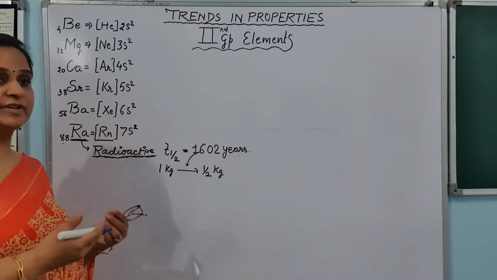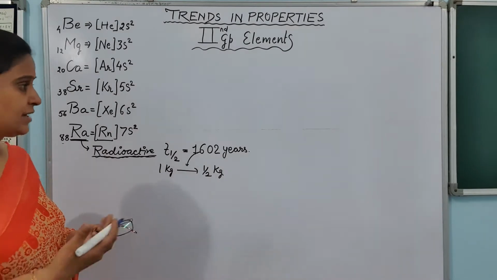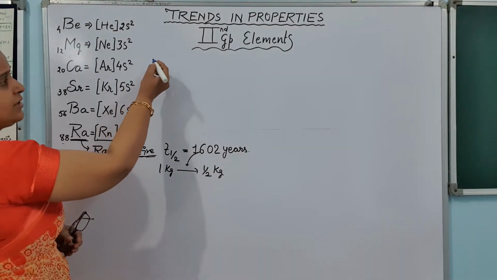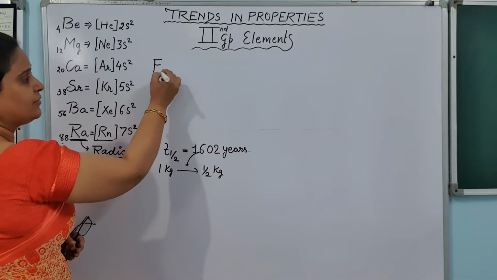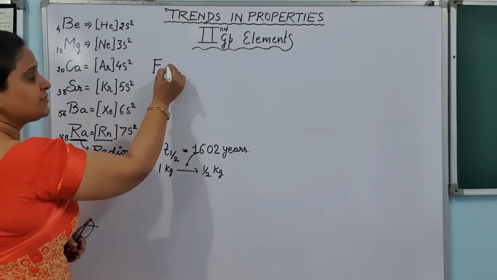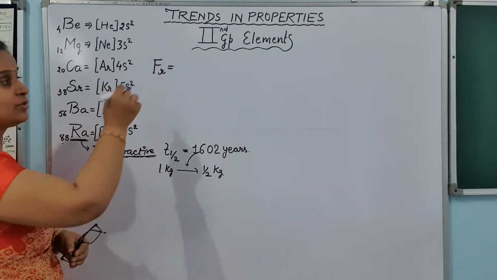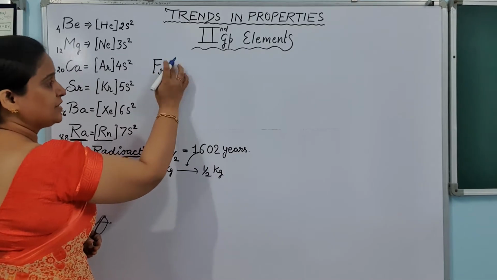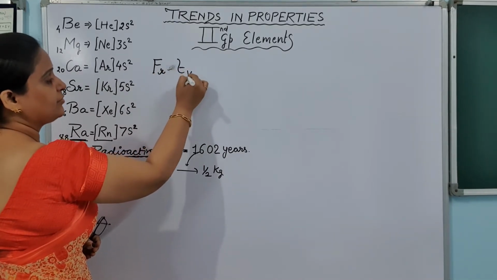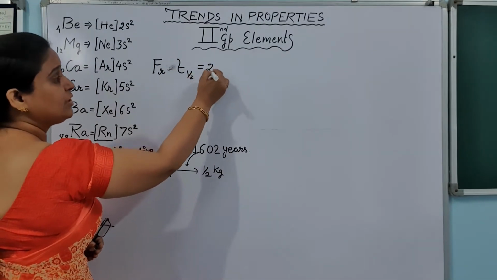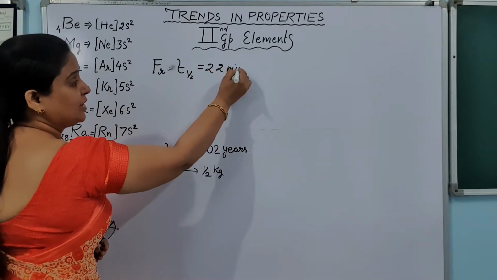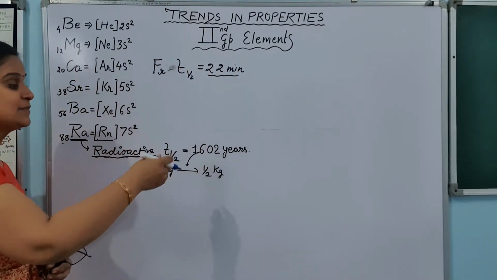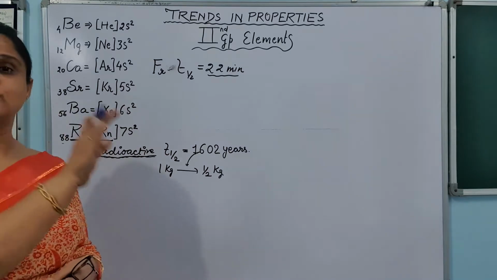Radioactive elements have different half-lives. I can give you one more example. Remember that in group 1 there was a radioactive element called francium. Remember? So this francium was also a radioactive element. You know what is the T half of this particular francium? T half for this francium was only 22 minutes. Can you understand this? In 22 minutes it will remain 1 kg to half kg.